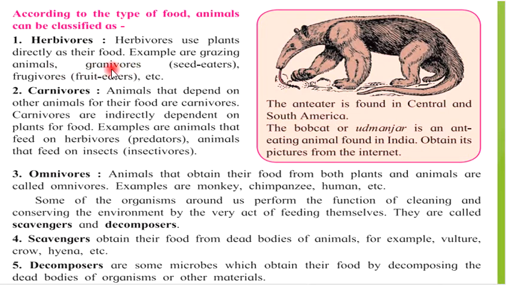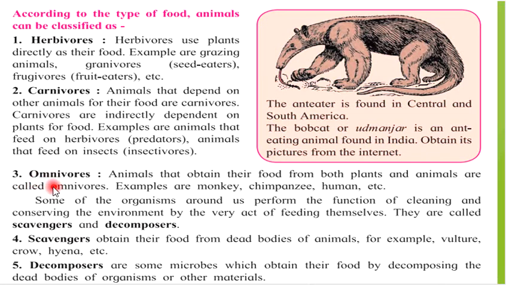The seed eaters, we can call them granivores. The fruit eaters, we call them frugivores. So all these are titled under herbivores, which eat only plants. However, carnivores are the animals that depend for their food on other animals. They are termed as predators or insectivores.